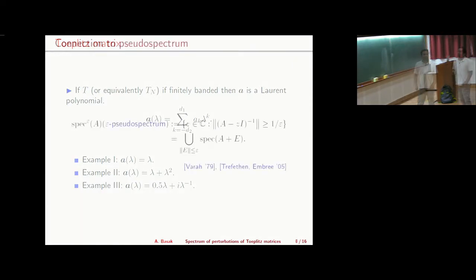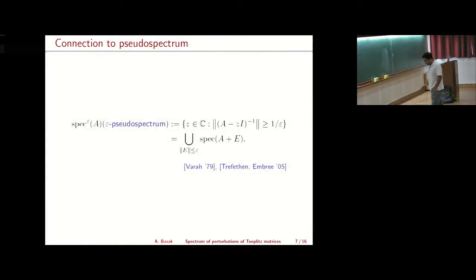Now before I move on to stating the main result, I want to say that there is a connection. What we are doing here is taking this T_n and adding a noise, and we want to study the spectrum of this noisy Toeplitz matrix. It is very well connected to a notion that is well known in numerical analysis called pseudospectrum. So what is a pseudospectrum? Suppose you start with a matrix and add a noise. Then the pseudospectrum asks what is the worst case scenario that can happen to the spectrum.